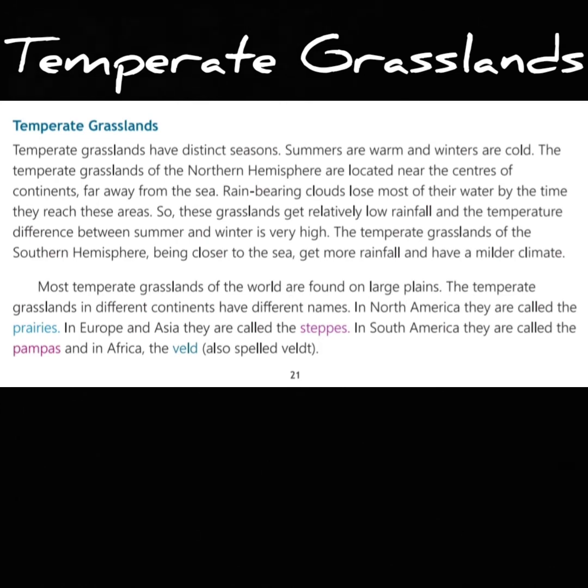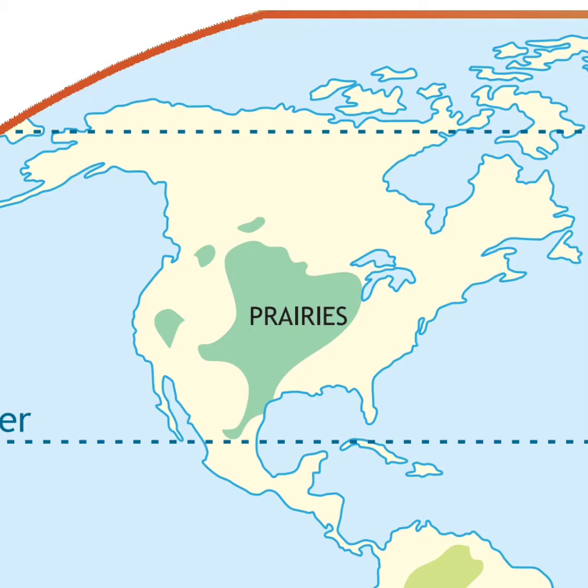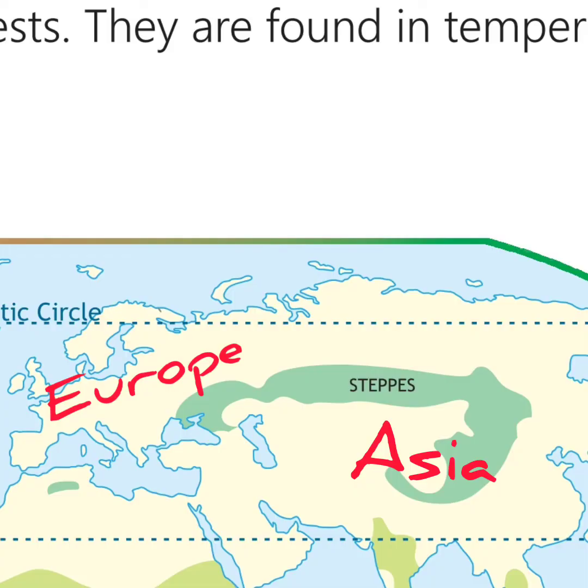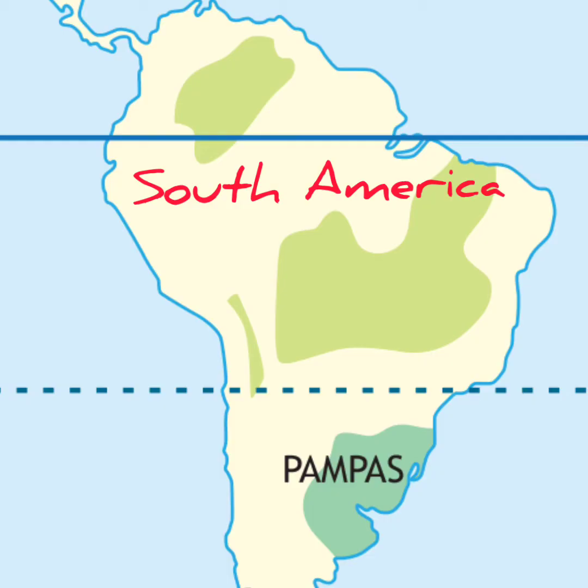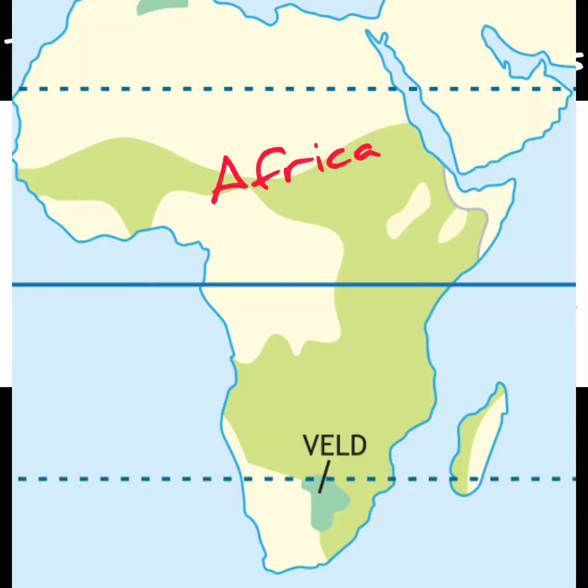The temperate grasslands in different continents have different names. I already told you. In North America, they are called the prairies. In Europe and Asia, steppes. In South America, pampas. And in Africa, the veld.